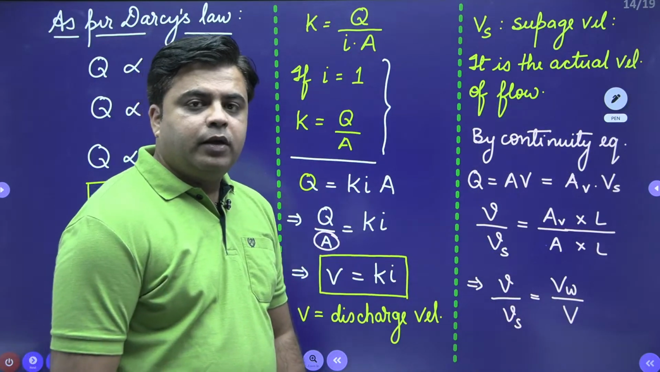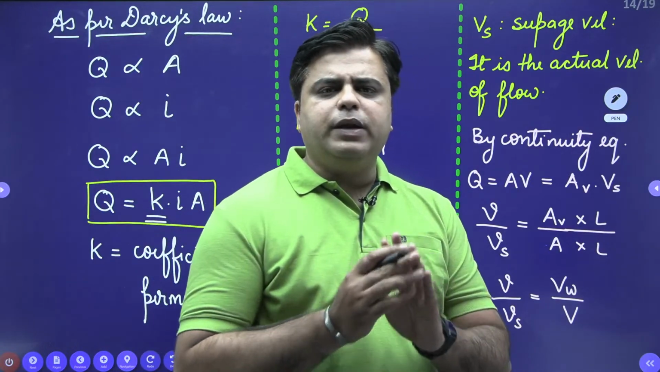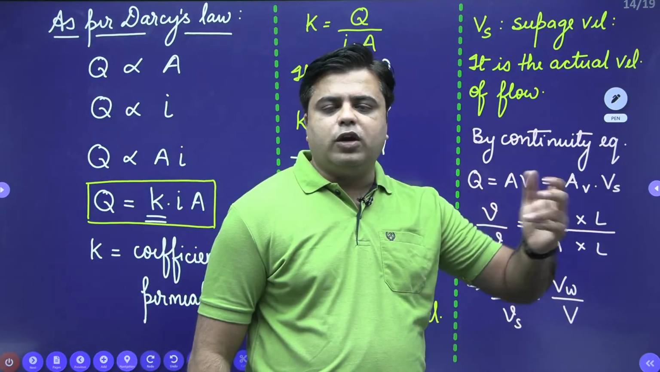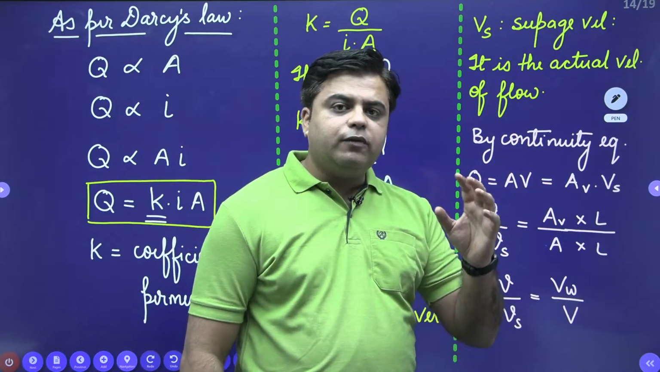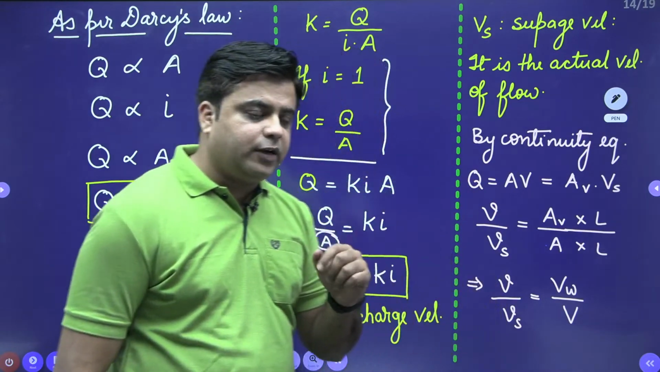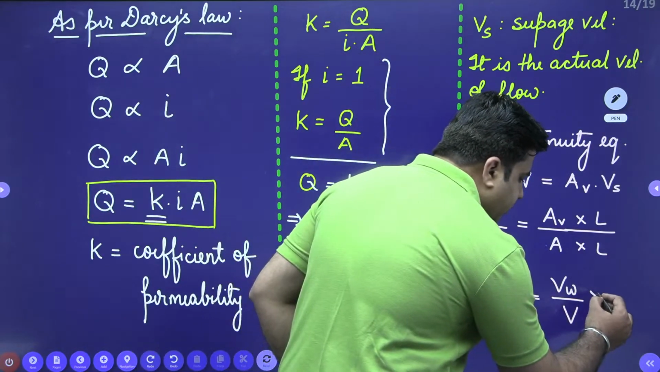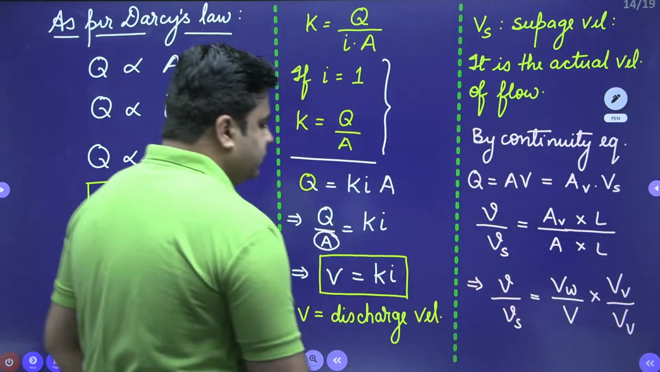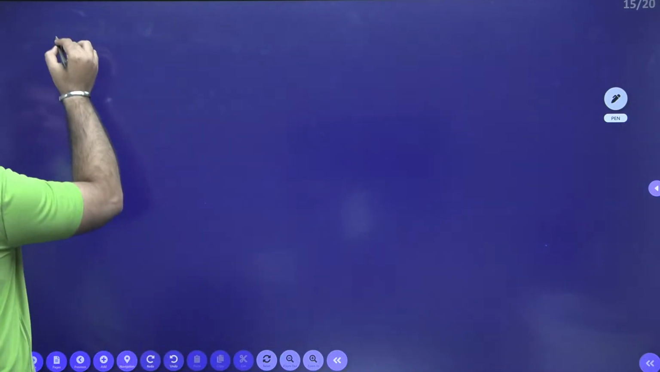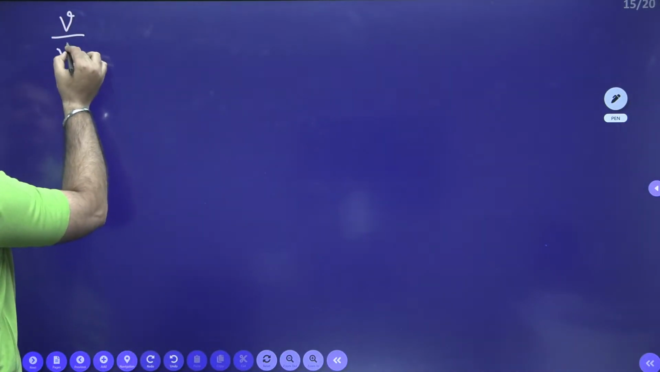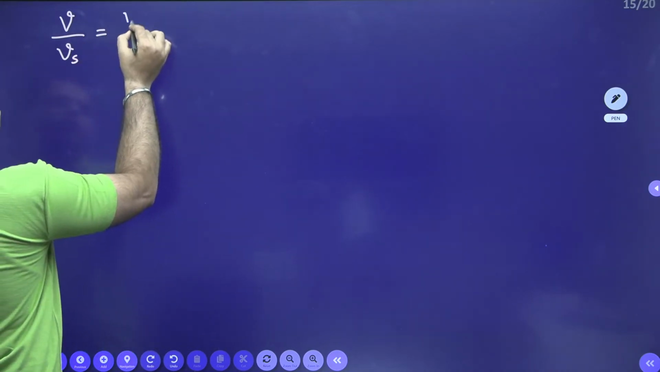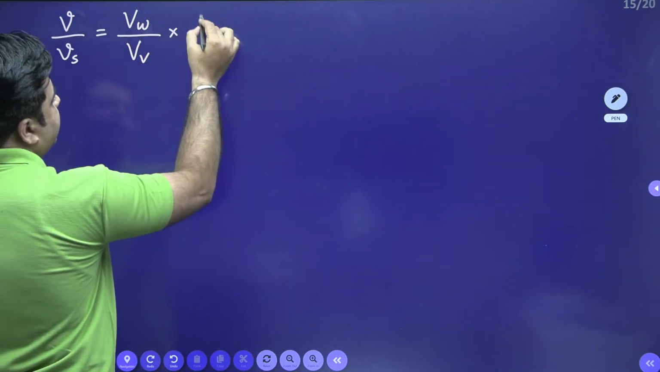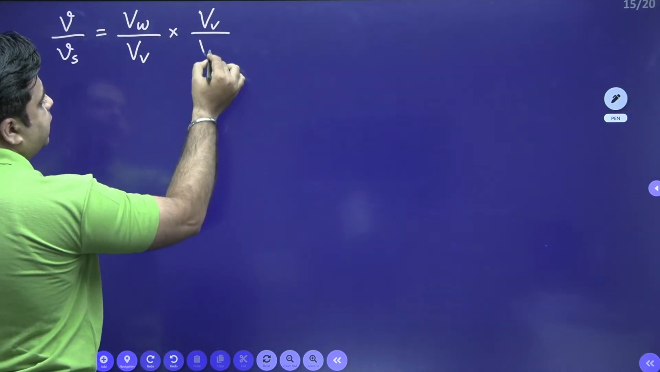Now in the case of a completely saturated soil medium, this volume of water can be written as volume of voids. But when the soil is not completely saturated, we need to see. So we multiply and divide by volume of voids like this, and we just rearrange these terms. So V by Vs is equal to volume of water divided by volume of voids multiplied by volume of voids divided by total volume.